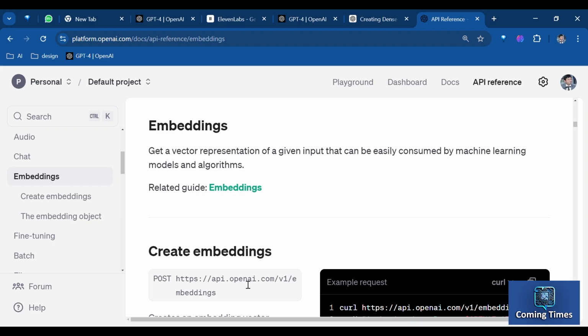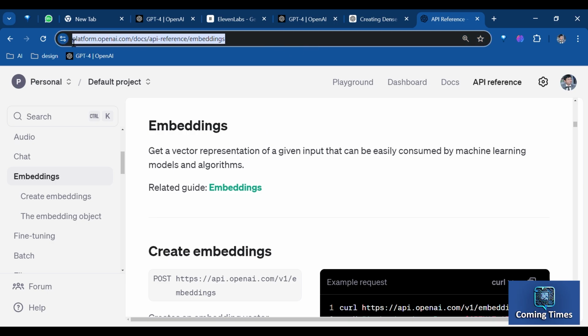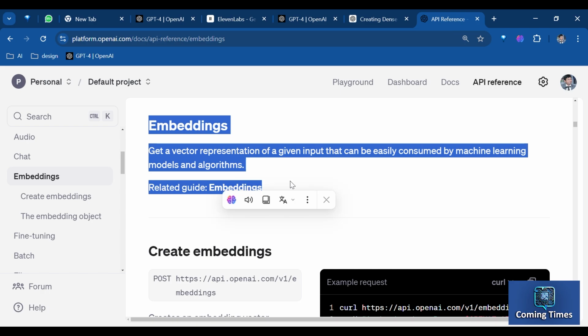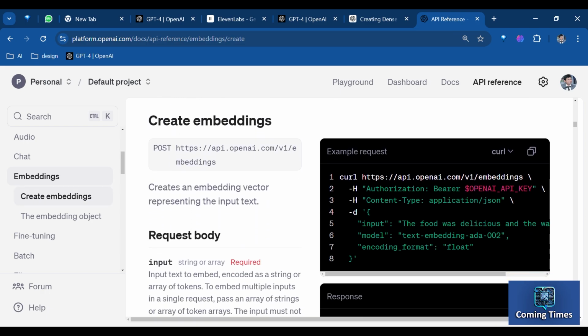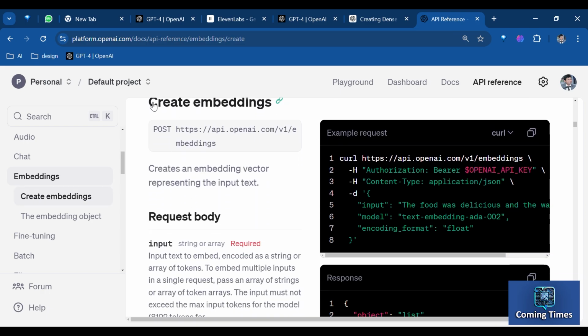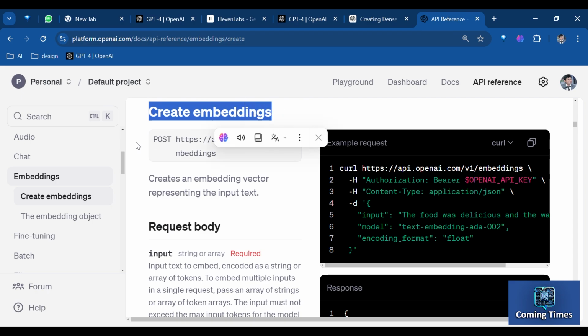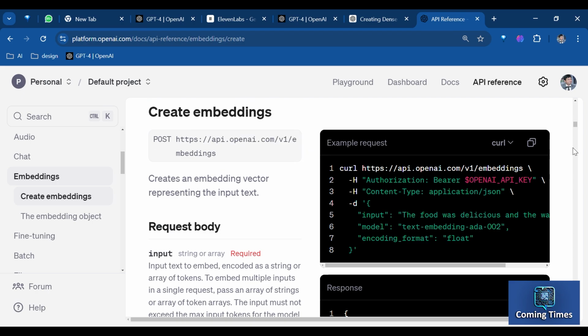Check out the create embedding API here from OpenAI. So here is the URL you should visit. And to create your own text embedding, you have to make a POST request to this endpoint. Okay, so that's what you can do. You can also take code from here.